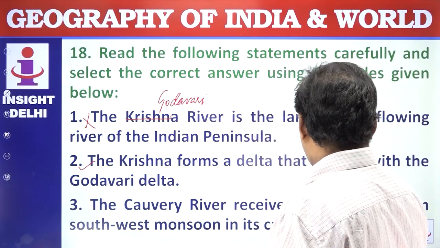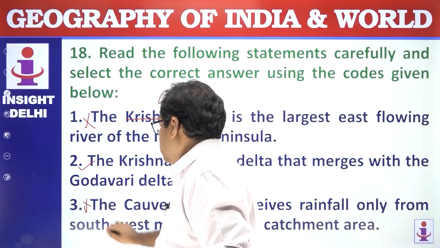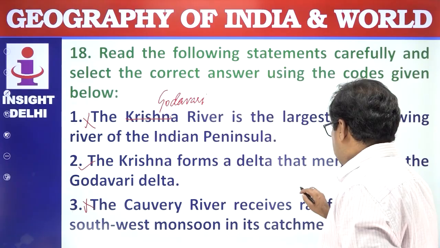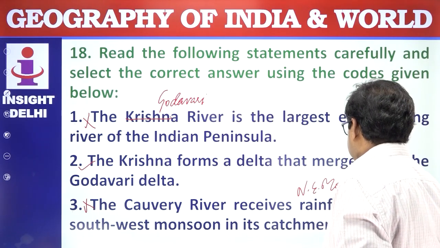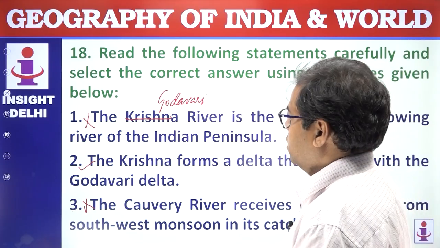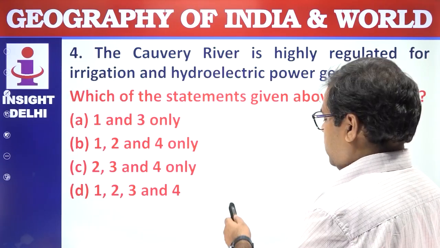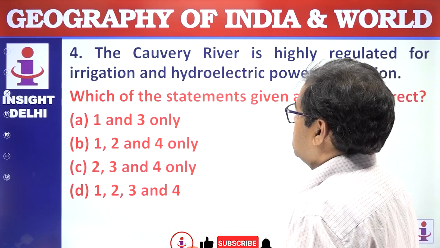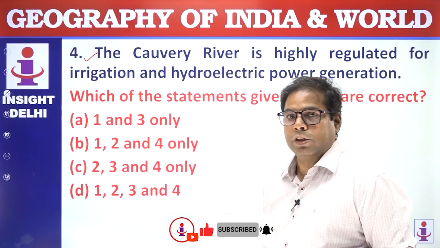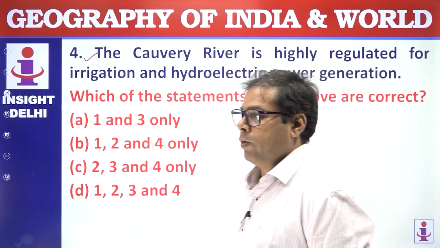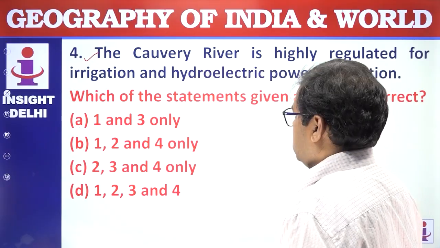Kaveri River receives rainfall only from the southwest monsoon in its catchment area. This is wrong. Rather, it also receives rainfall from the northeast monsoon, the returning monsoon. Then, the Kaveri River is highly regulated for irrigation and hydroelectric power generation. This is correct, so it is a regulated river. Water has been stored for the generation of electricity, and it is also a disputed river between Karnataka and Tamil Nadu. Which of the statements given above are correct?